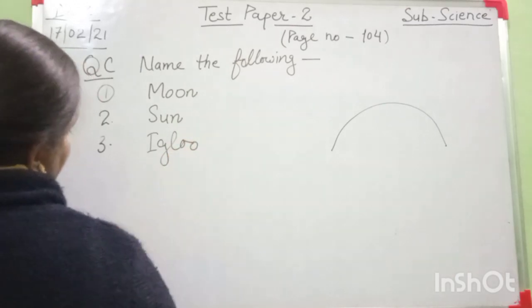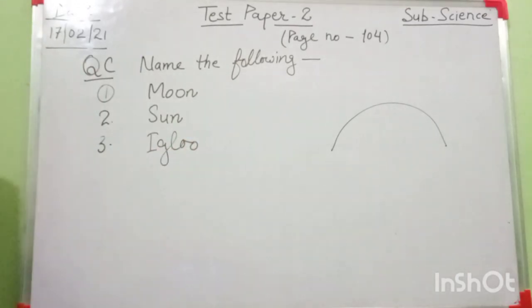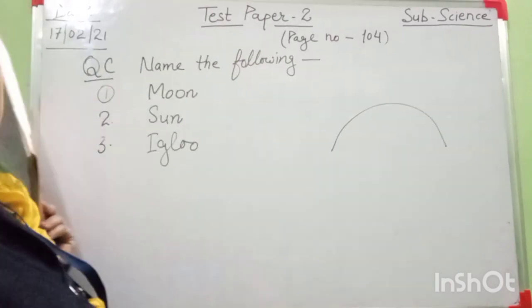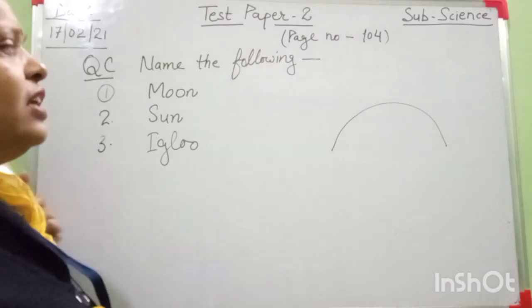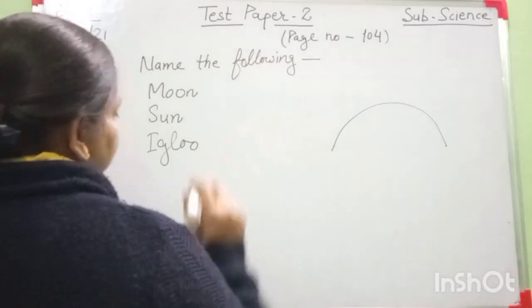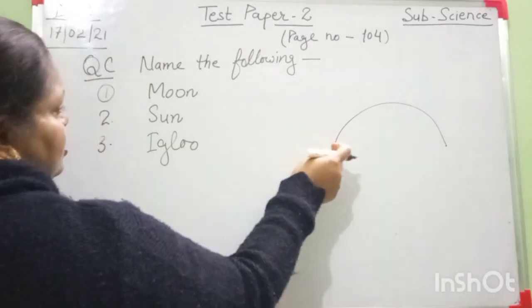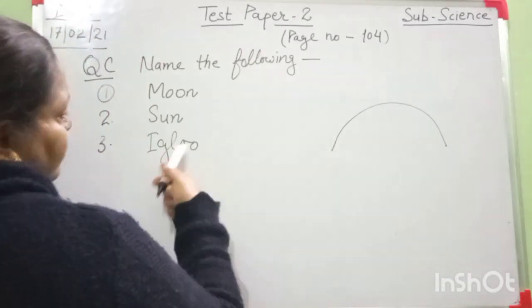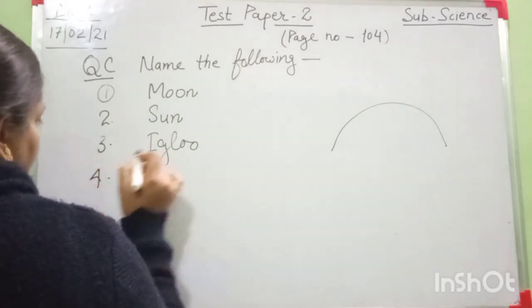And in Rajasthan, some huts in villages have this type of roof. This shape is called dome-shaped roof, and this roof is found in igloo houses.